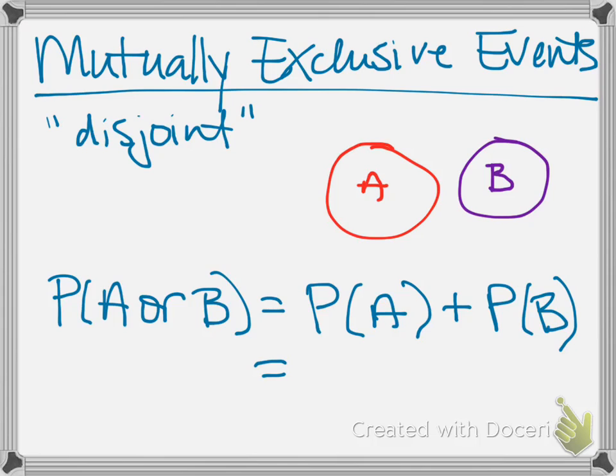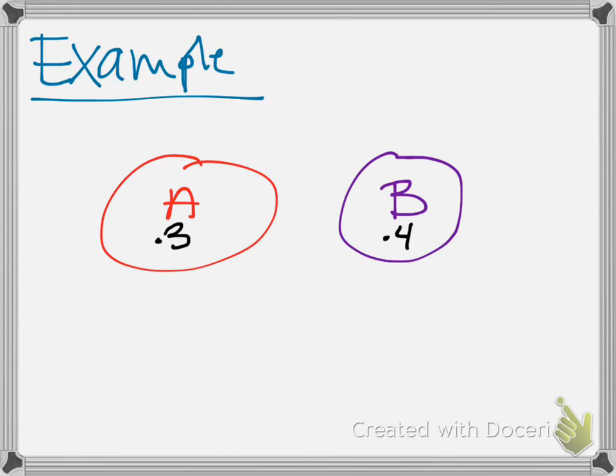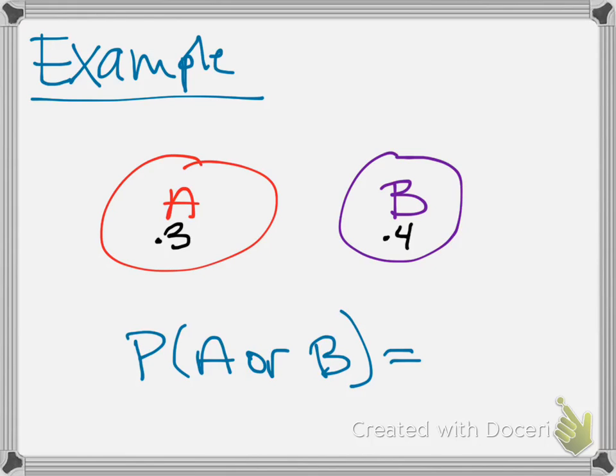So the probability of getting heads or tails is, of course, just the probability of getting heads, which is 1/2, plus the probability of getting tails, which is 1/2. It won't always be the case that your two probabilities will sum to 1. That just happens to be unique to the example that I just gave. Here's another example, pretty simple. I've got some event A that has a probability of 0.3, and I have some event B that has a probability of 0.4, and because of the way their Venn diagrams are drawn and there's no overlap, that means that they are mutually exclusive.